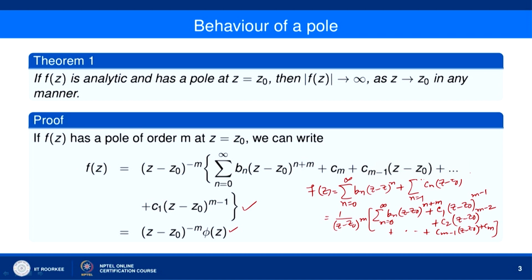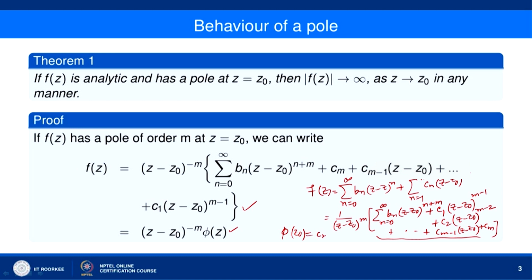You can see here, when n is equal to 0, we have b_0 (z minus z naught) to the power m. So, we can start with c_(m minus 1) (z minus z naught), then c_(m minus 2) (z minus z naught) whole square, then c_1 (z minus z naught) to the power m minus 1, then the term in (z minus z naught) to the power m, which is b_0 (z minus z naught) to the power m, then b_1 (z minus z naught) to the power m plus 1 and so on. So, the expression inside the square brackets is a Taylor series of some function which we denote by phi(z).